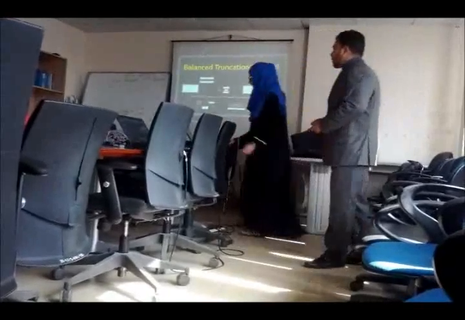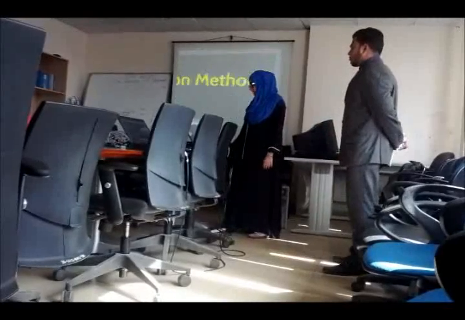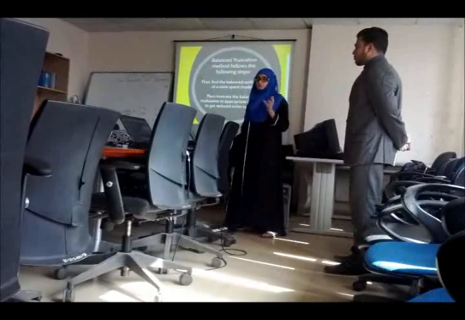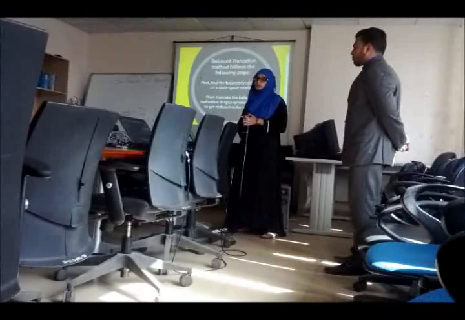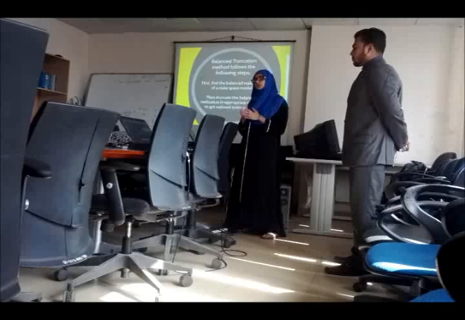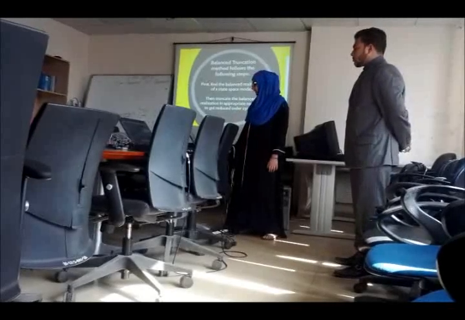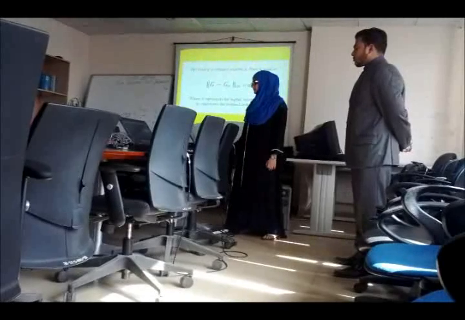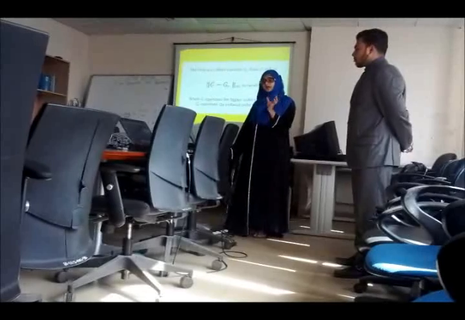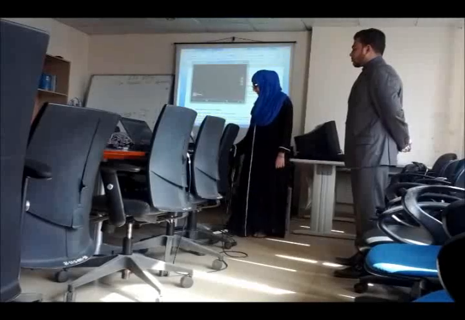Hello everybody. So now we are going to look at some theory about the balanced truncation method. Firstly, the balanced truncation method follows two steps. First, the balanced realization of a state space model is to be found, and then we have to truncate the states in a particular manner so as to attain a reduced system order GR from G such that they are approximately equal and comparable to each other.